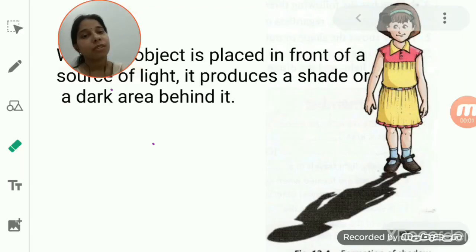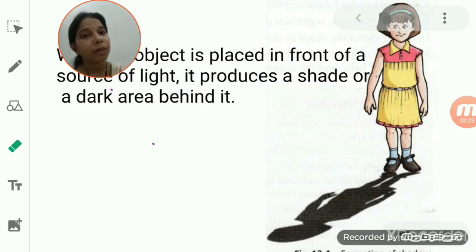Students, so yesterday we were talking about the pinhole camera. If we talk about the principle, we came to know that the pinhole camera works on the rectilinear propagation of light principle, which says that light travels in a straight line, or it covers a straight path. So on that basis this pinhole camera works.